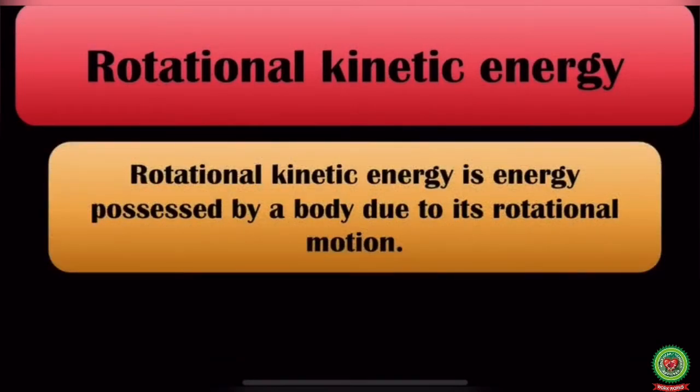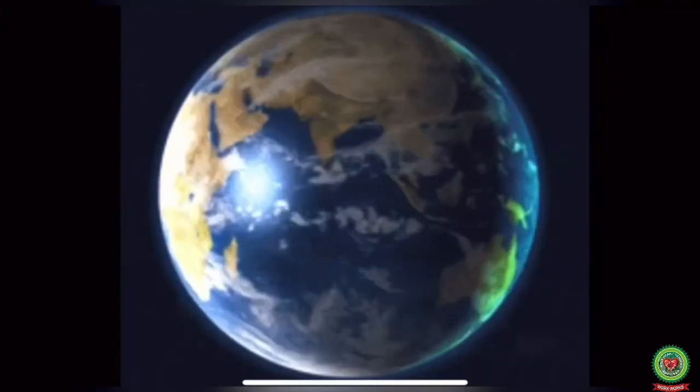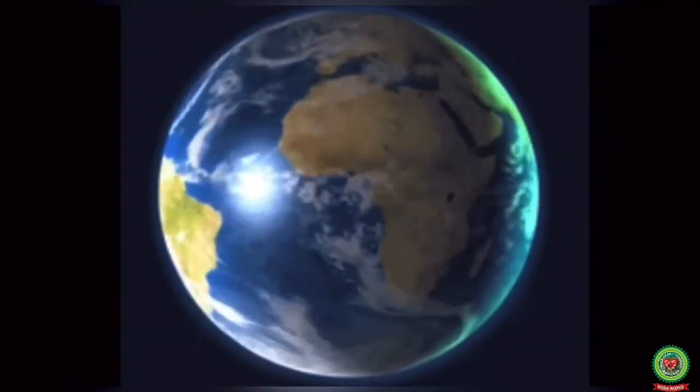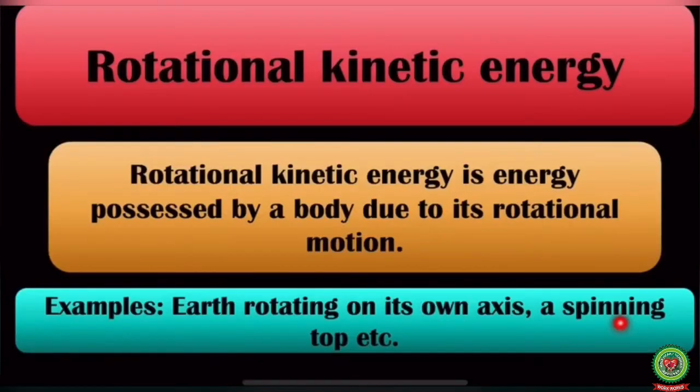Let us discuss the second type of kinetic energy, which is rotational kinetic energy. Rotational kinetic energy is the energy possessed by a body due to its rotational motion. Examples of rotational kinetic energy are Earth rotating on its own axis, a spinning top, etc.